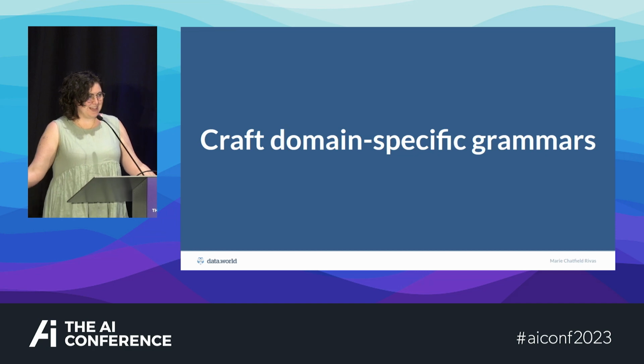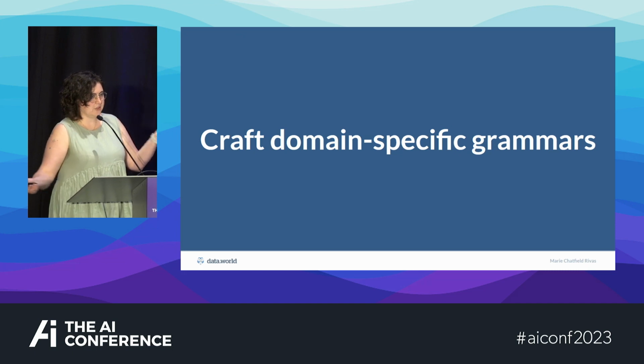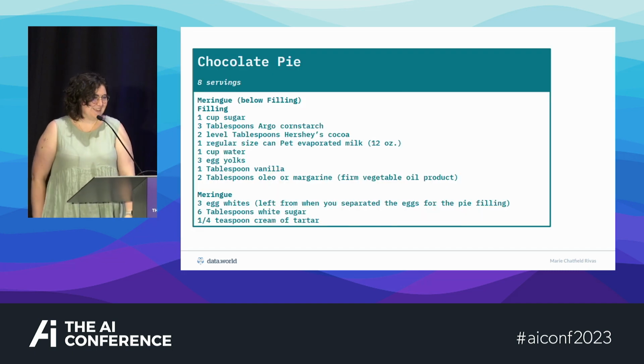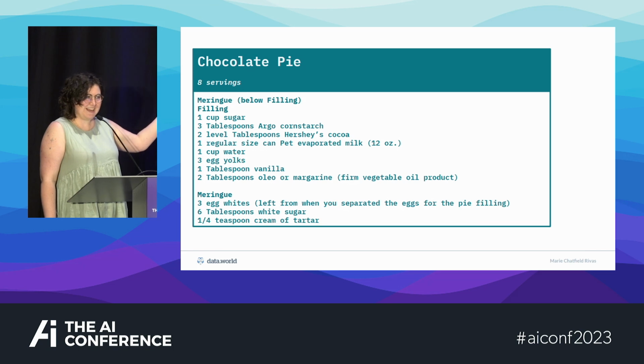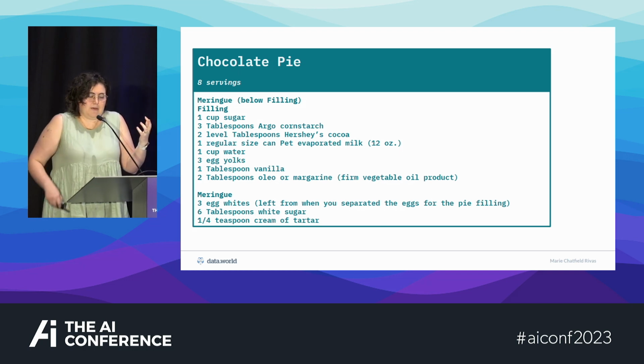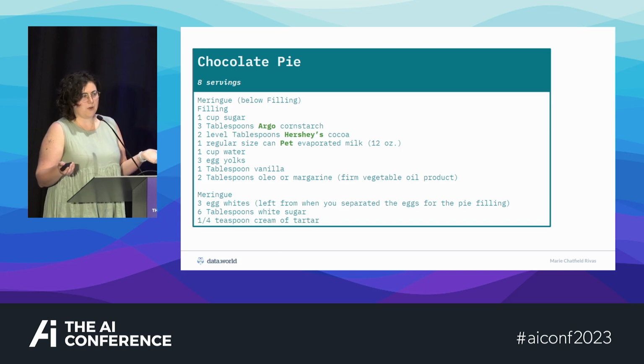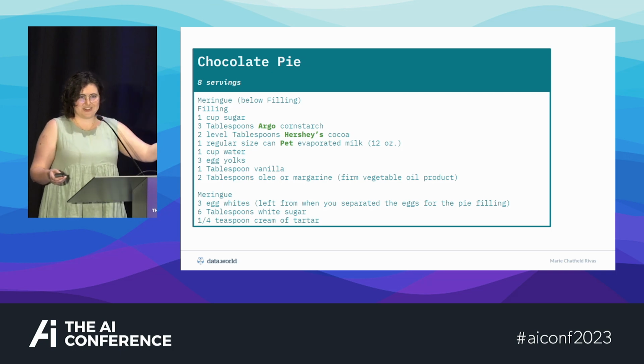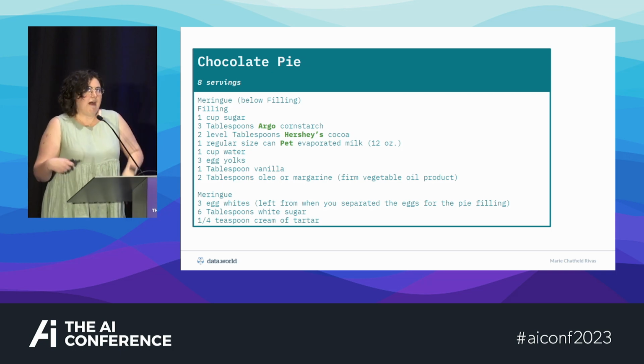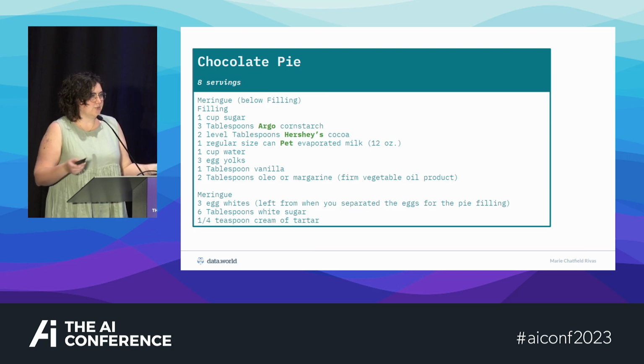What if things like JSON or YAML aren't good enough, or maybe you also are just a grammar and languages nerd and you want to have fun? So this is my grandmother's chocolate pie recipe. It has, in fact, garnered at least one proposal. It's a great recipe. And like many family recipes that are actually just grabbed off the backs of different ingredients in the grocery store or out of different cookbooks, it has a lot of brand names in it. And I did not want Argo cornstarch in my ingredients database. I wanted to know cornstarch is in my database, and Argo is a recommended brand. And I don't know, maybe I want to become a cooking influencer and start doing some brand network deals.